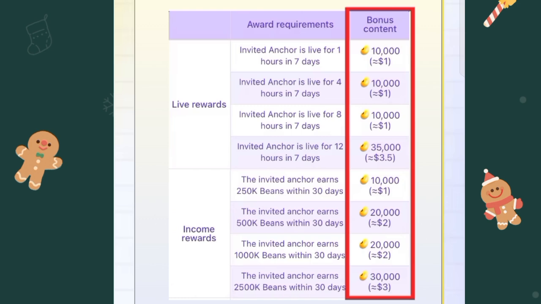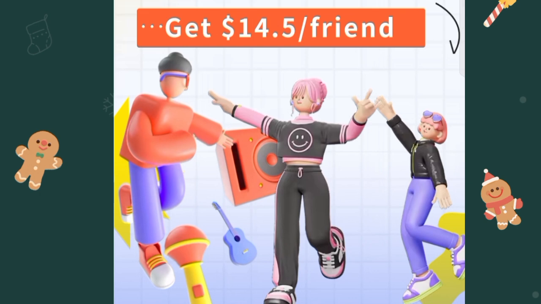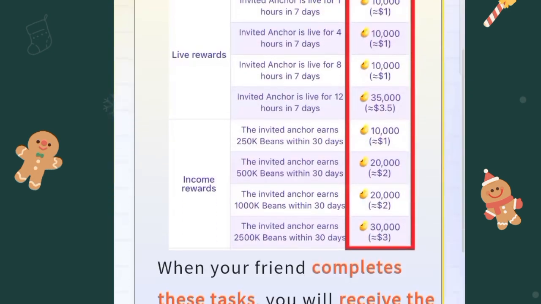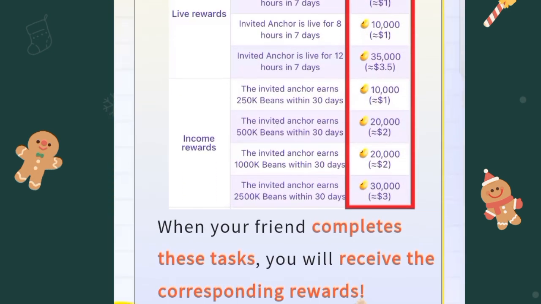That is their first month on the Nikki Life app. So if you calculate the rewards altogether, we have 3, 4, 5, 6, 7, 8, 9, 10, 11, 12, 13, 14.5. Just like I said here, you might be able to earn $14.5 per friend you invite to Nikki Life who is able to complete their newbie tasks.